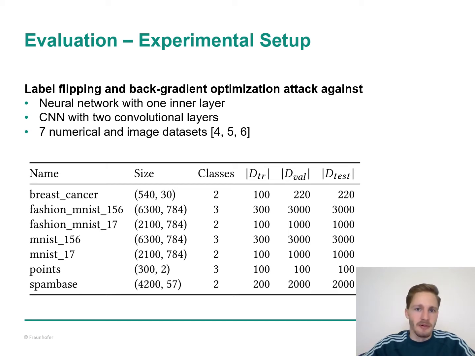Our main model is a neural network with one inner layer that consists of 10 neurons, and this is appropriate for our small datasets of maximum 300 training instances. It's also in line with related work from the backgradient poisoning attack. For the image datasets, we performed these experiments with a 2-layer convolutional neural network.